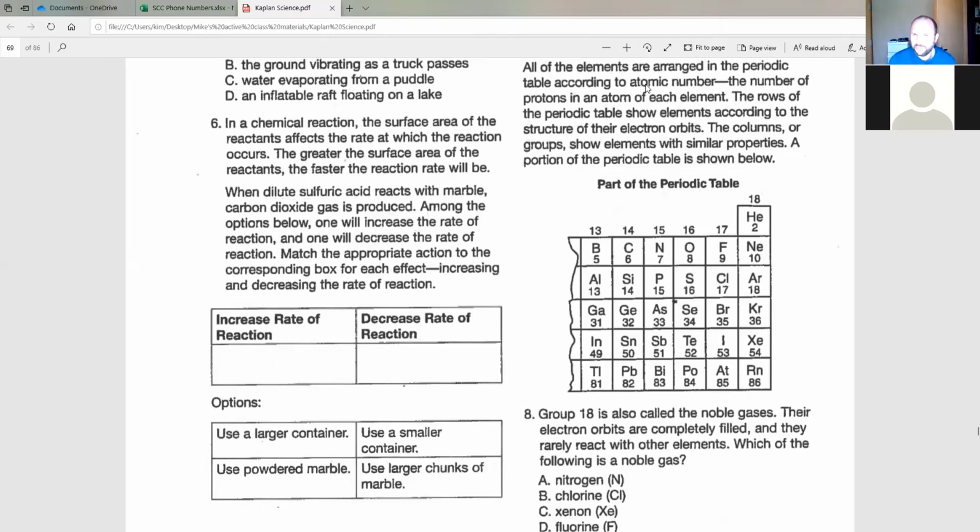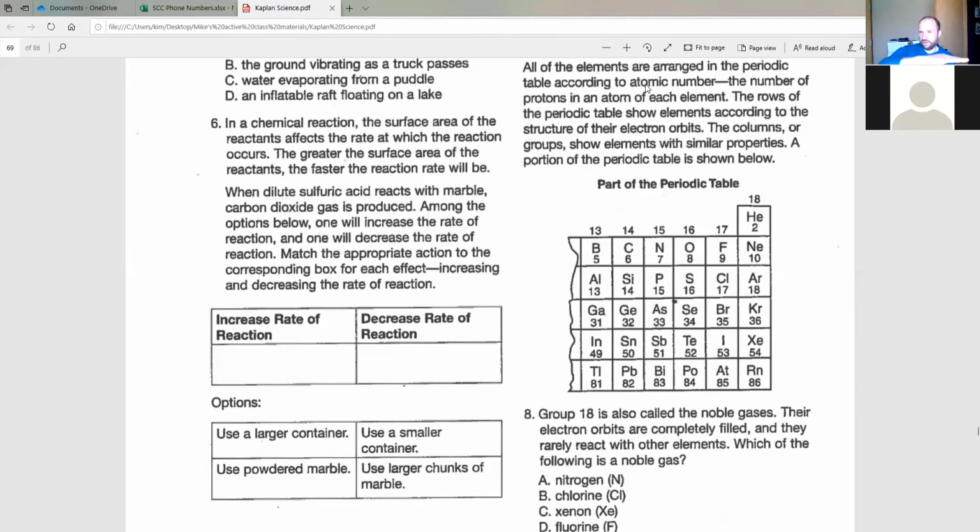Okay, so the paragraph says all of the elements are arranged in the periodic table according to atomic number, the number of protons in an atom of each element, right? So that's the 1, 2, 3, 4, 5, all the way, right? That atomic number just tells us the number of protons in an atom of each element, and that's the way that they're organized on the table.